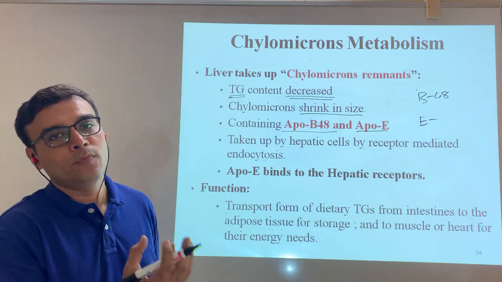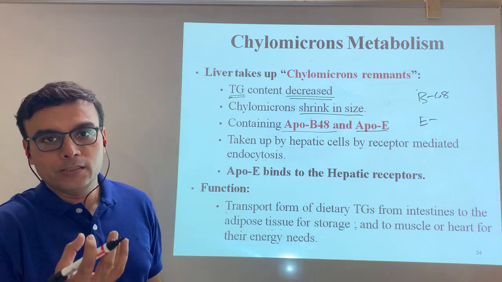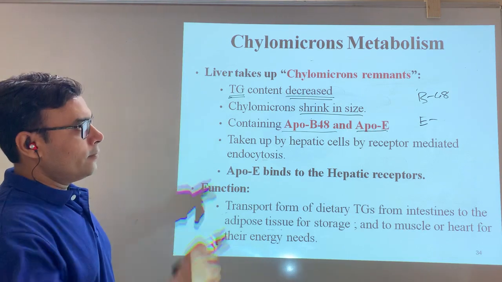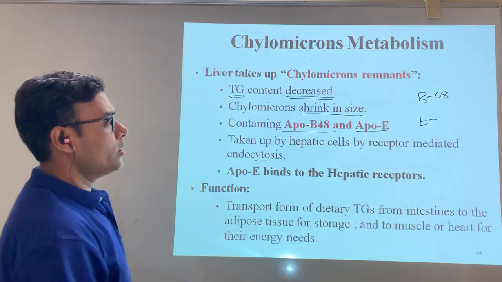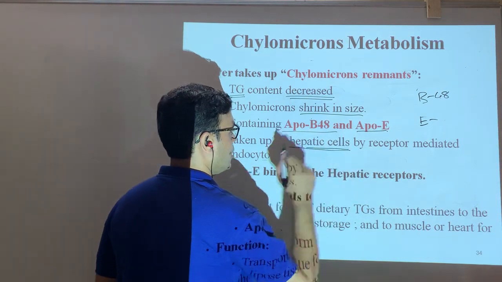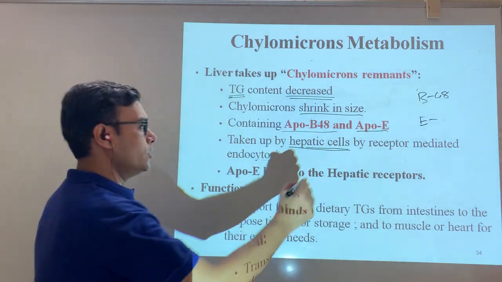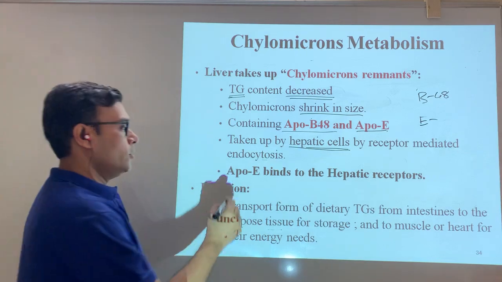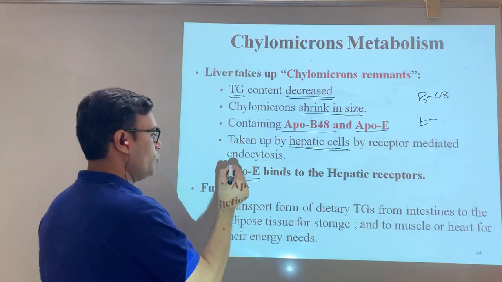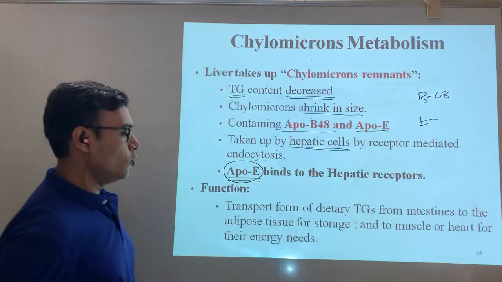If it gets reduced, the size also gets reduced and the density increases. Now that chylomicron remnant will be taken up by the hepatocyte through the receptor, as we discussed, and for binding to the receptor, ApoE will play the role.